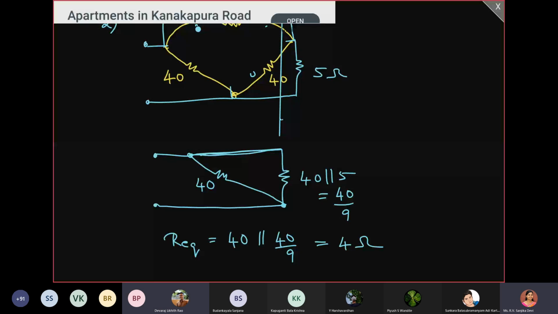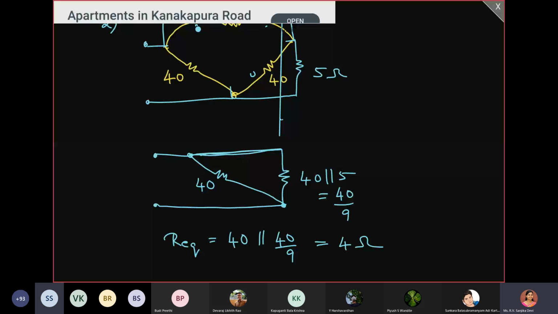Ma'am, will you discuss nodal analysis problems also? Nodal analysis I may not be able to discuss now, because nodal analysis with voltage source I will be teaching only on Monday. After that you take one week to solve it, and if you still face any issues, we will discuss it on a Saturday, or maybe on any weekday afternoon, if you are free. Okay, so then we will wind up today.